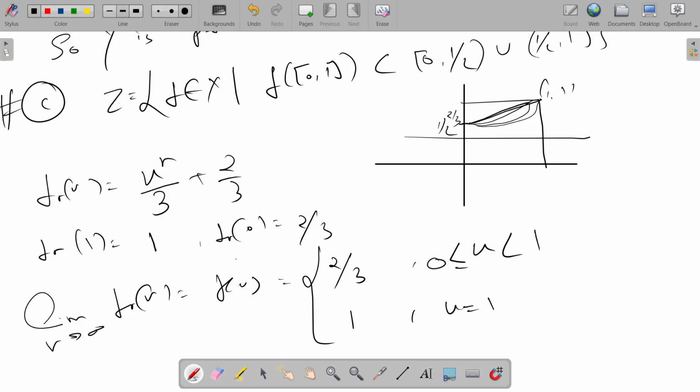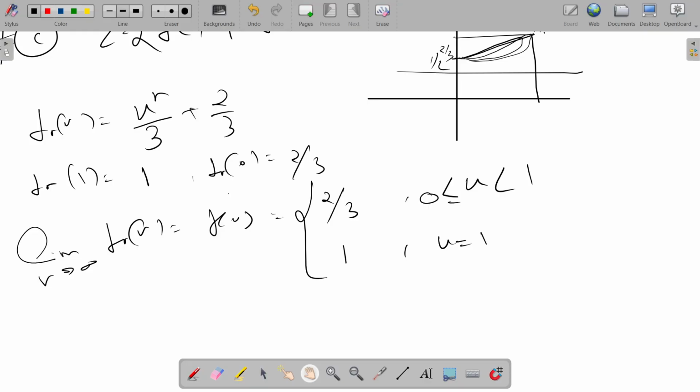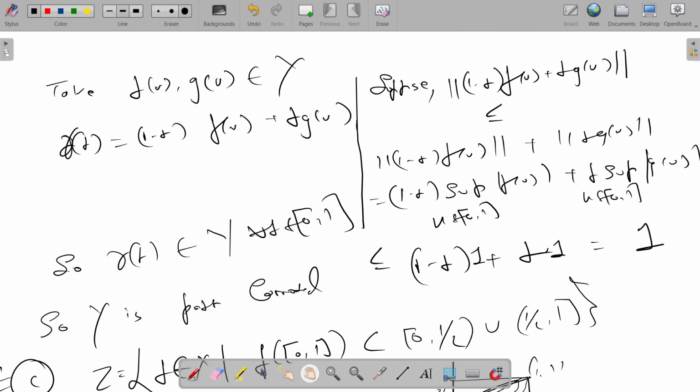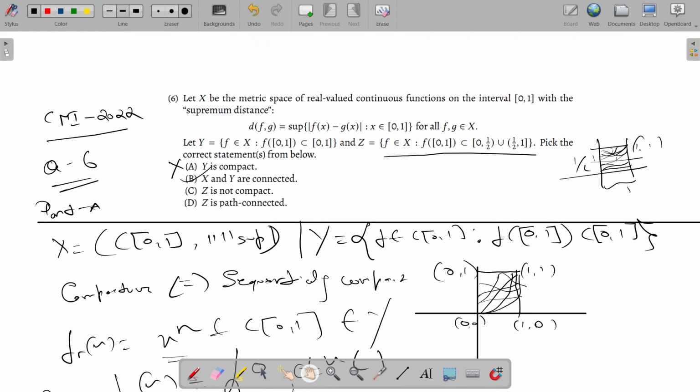So as you can see, this is not uniformly convergent, because each f_n is continuous, and if it is uniformly convergent then f should be continuous. F is not continuous. So f_n(x) does not uniformly converge to f, right? So there is no subsequence which converges, so it is not sequentially compact. So this is not compact. Okay, so this is true.